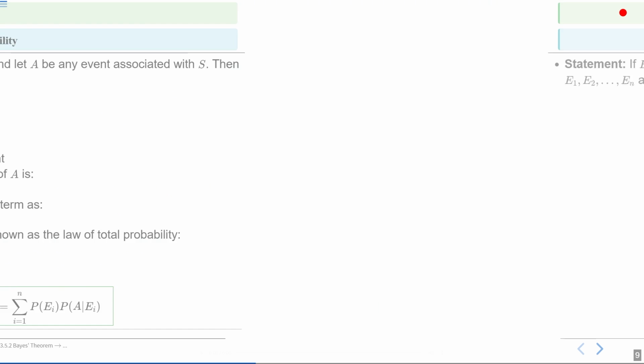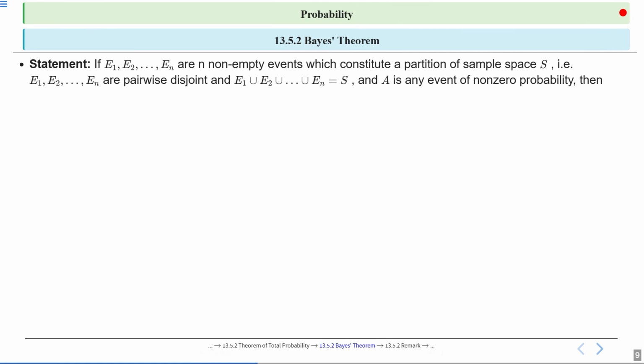Let's move to the next part. Next is NCERT section 13.5.2, Bayes theorem.